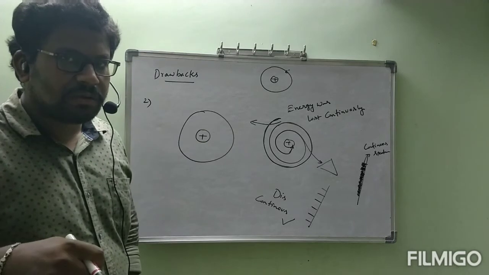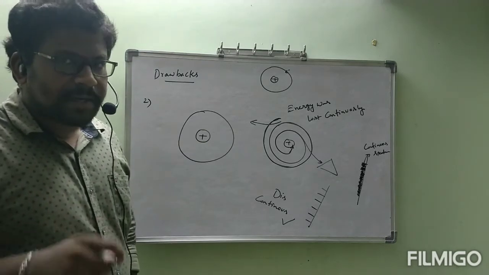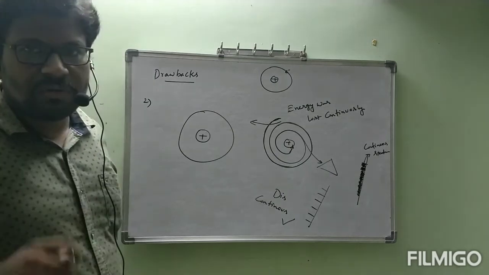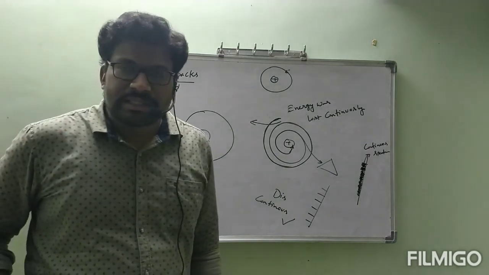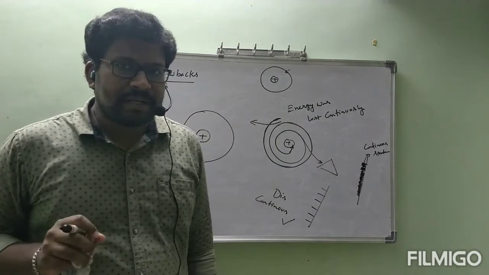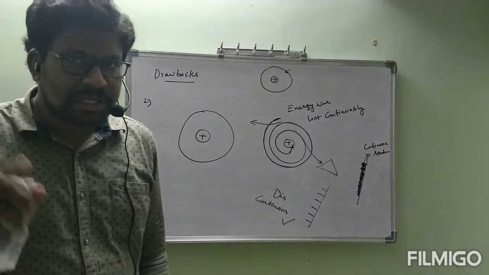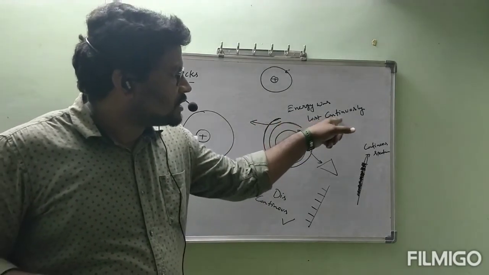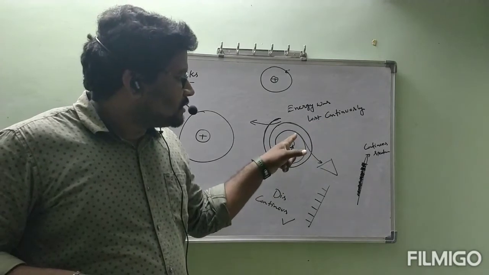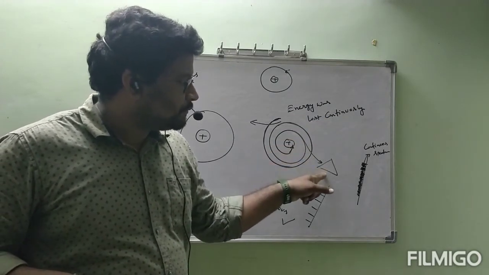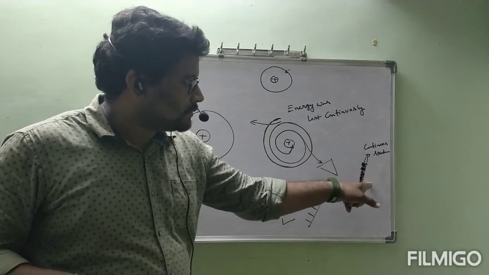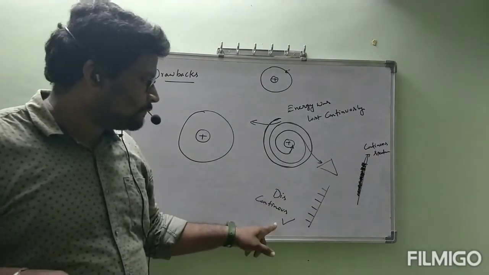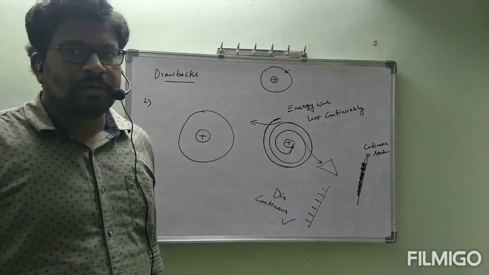It should not follow a circular path; with a spiral path, like a coil, it should fall into the nucleus. But if the energy lost by the electron is continuous, and we send that energy through the prism, we should get a continuous spectrum. But practically we are getting a discontinuous spectrum.